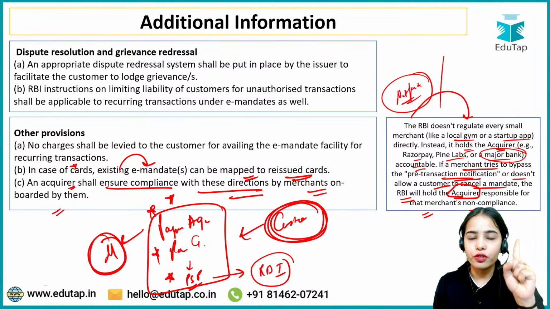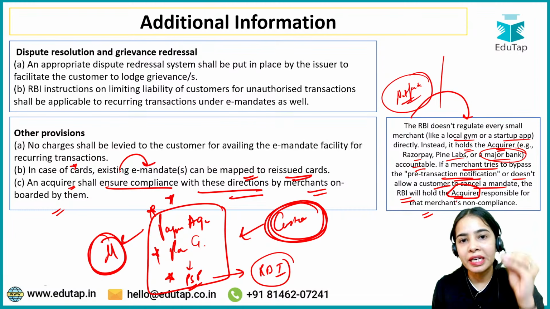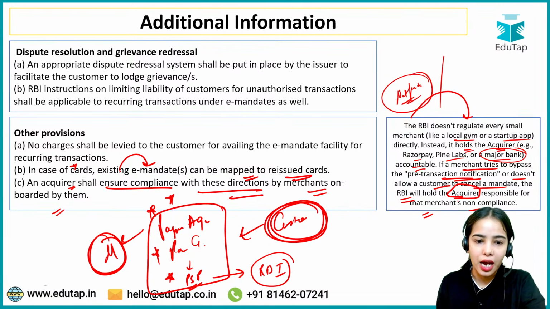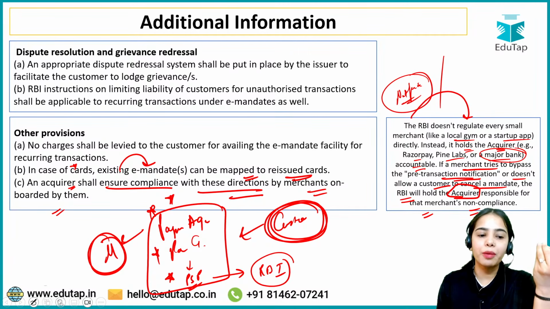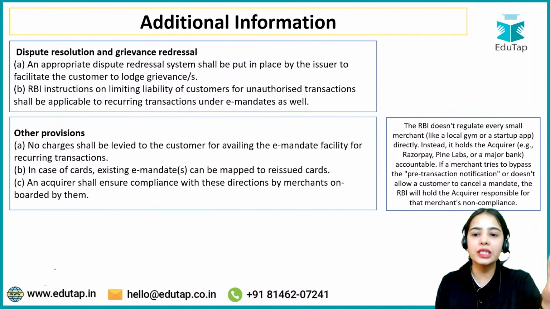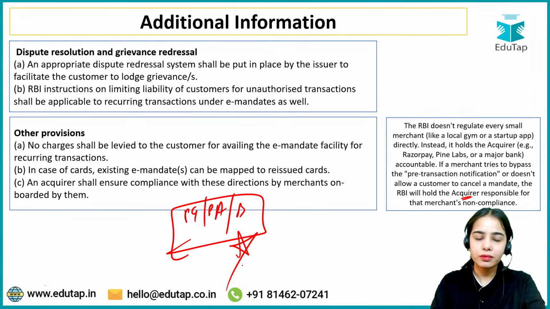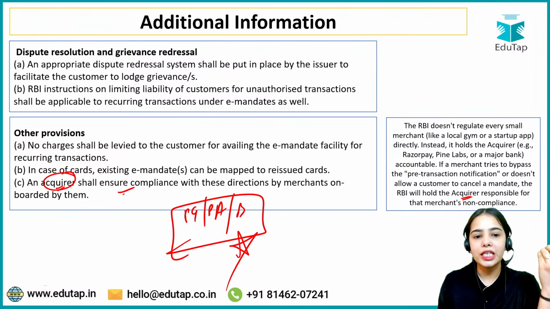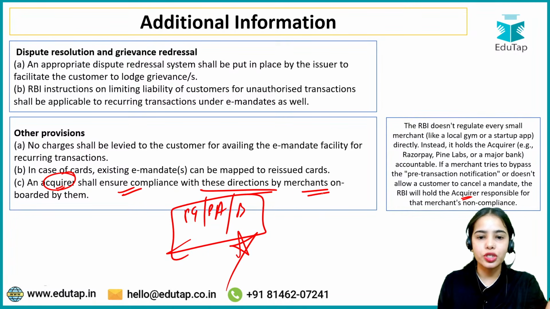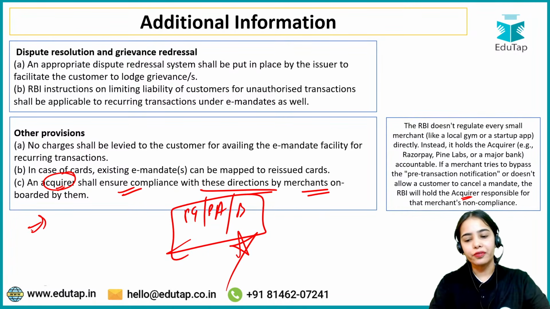First of all, the public is allowed to cancel their e-mandates whenever they want. They just have to do the additional factor authentication, and pre-transaction notification is mandatory 24 hours before the transaction happens. So no merchant should be able to bypass these rules and regulations. If they bypass this, the acquirer, that is the payment gateway or payment aggregator or the bank, will be responsible. So that is the idea. An acquirer, that is the payment system participant, shall ensure compliance with these directions by merchants onboarded by them, that are connected with them.